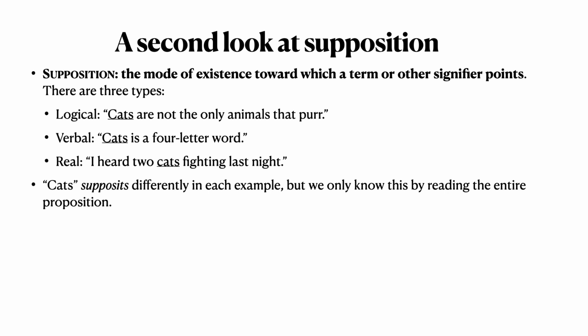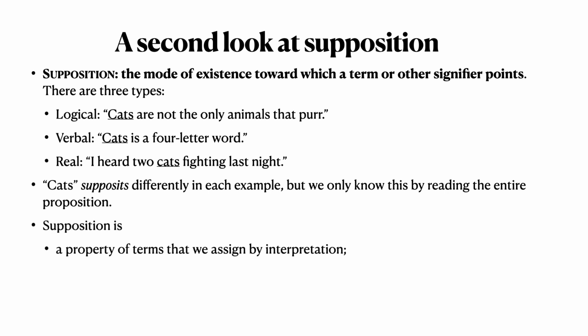Well, that would be stupid, right? There's no difference among those things. The only way that we know that there's different supposition in these cases is from reading the entire proposition.